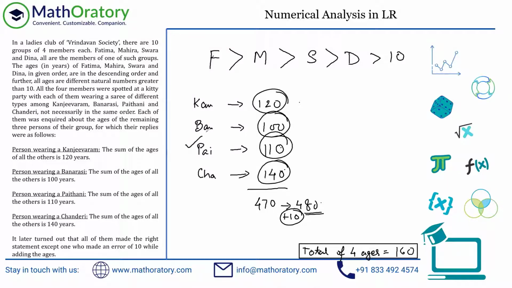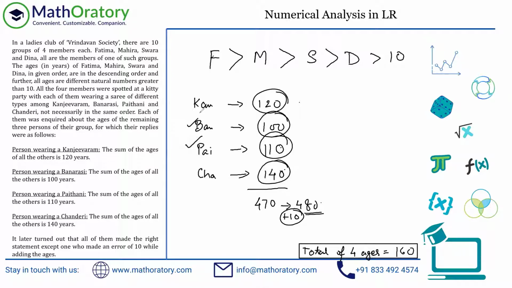What I mean by tick mark is one of the four people has made a mistake in the total, right? So this person has not made a mistake. So let me put a check mark for that. Visually, now I know that this person has given the correct information. Same thing with the Banarasi person as well. If she has made a mistake, and you increase this by 10, this is the example I took earlier as well, then both of these two will be 110, which is again not possible. So let's put a check mark here as well. So this person is definitely making the right statement.